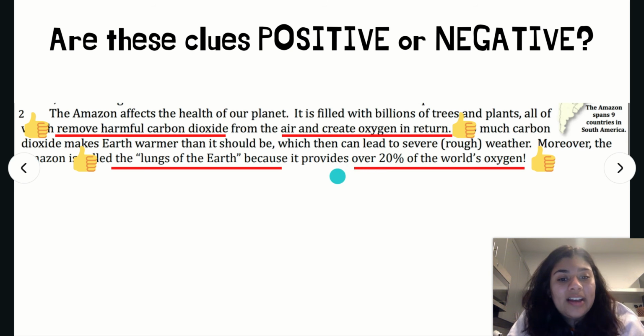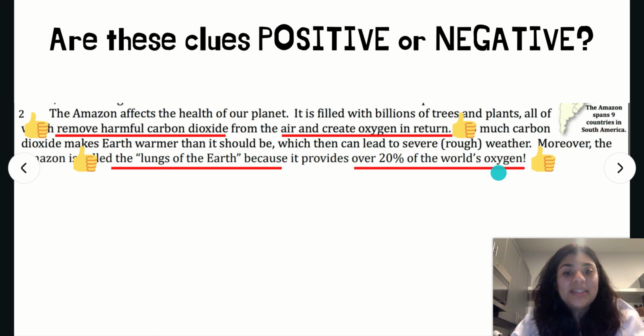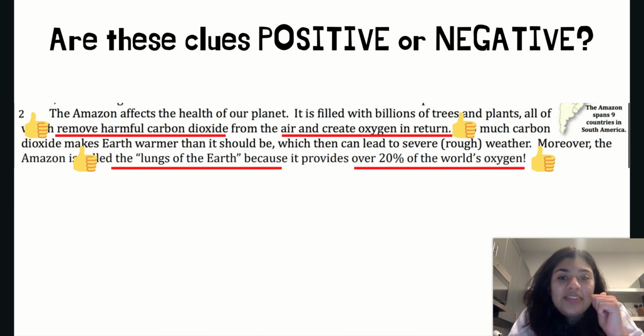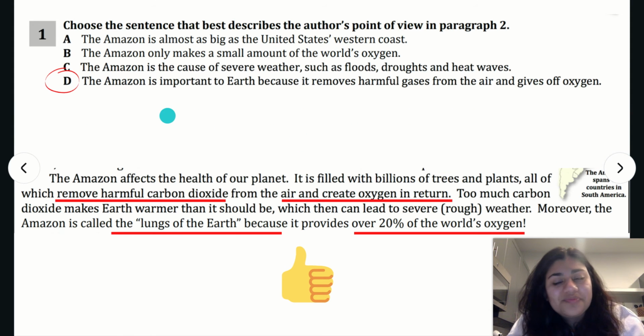And the very last clue we have is that it provides over 20% of the world's oxygen. Oxygen is something that we all need in order to be able to breathe and stay alive and healthy. And it is telling us that the rainforest is able to give us 20% of the entire world's oxygen. So that is another positive clue. Now that we have taken a closer look at all of these clues and we know the author has positive feelings in paragraph 2, we can answer the first question, which says, choose the sentence that best describes the author's point of view in paragraph 2.